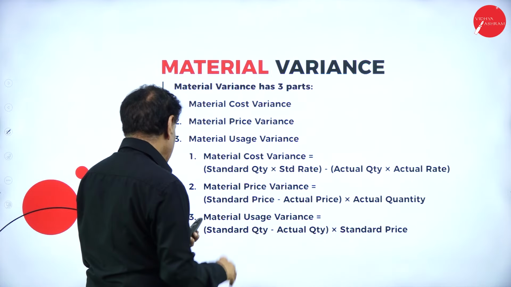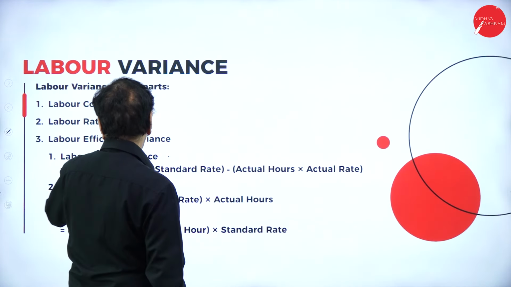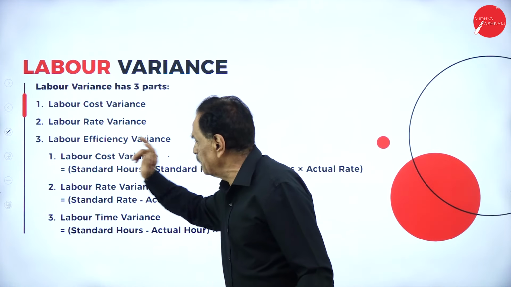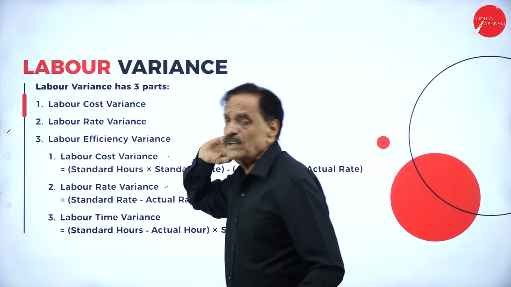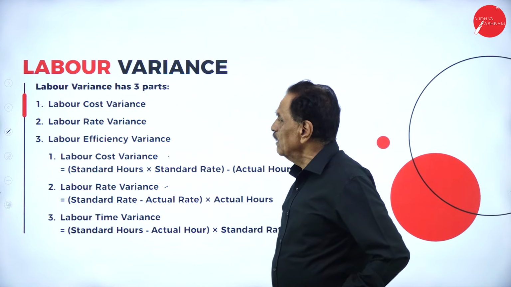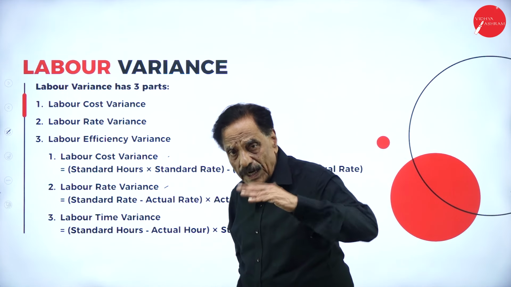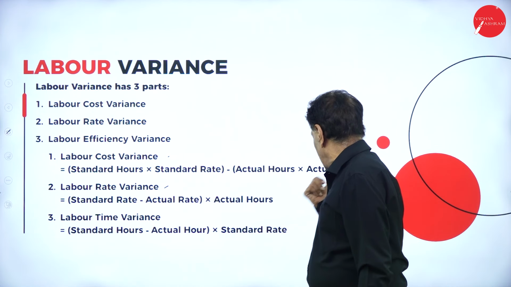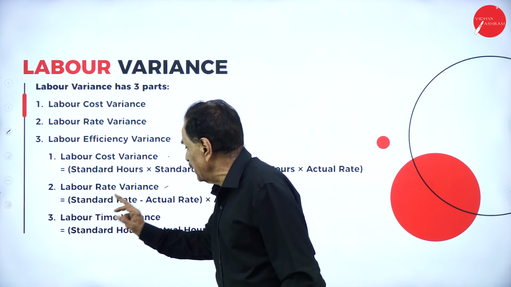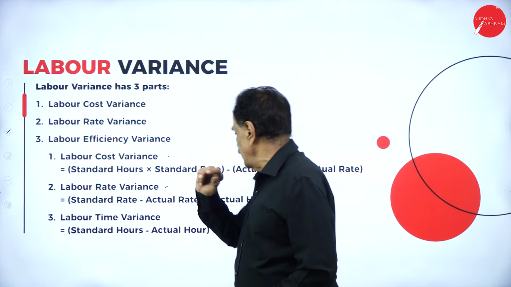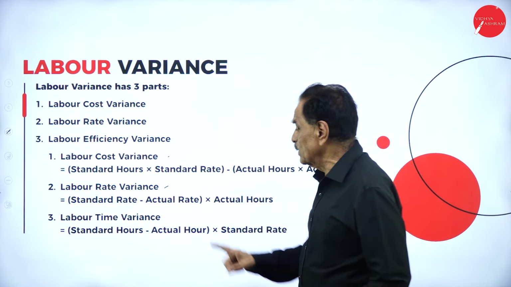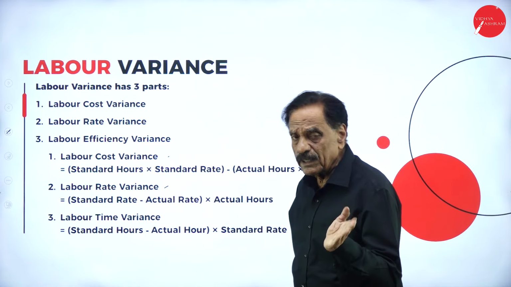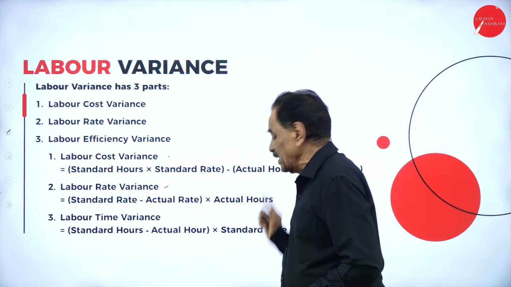Then labor variance has 3 divisions: labor cost variance, labor rate variance, and labor efficiency variance. Labor cost variance is standard hours into standard rate minus actual hours into actual rate. Labor rate variance is standard rate minus actual rate into actual hours. Labor time or efficiency variance is standard hours minus actual hours into standard rate.